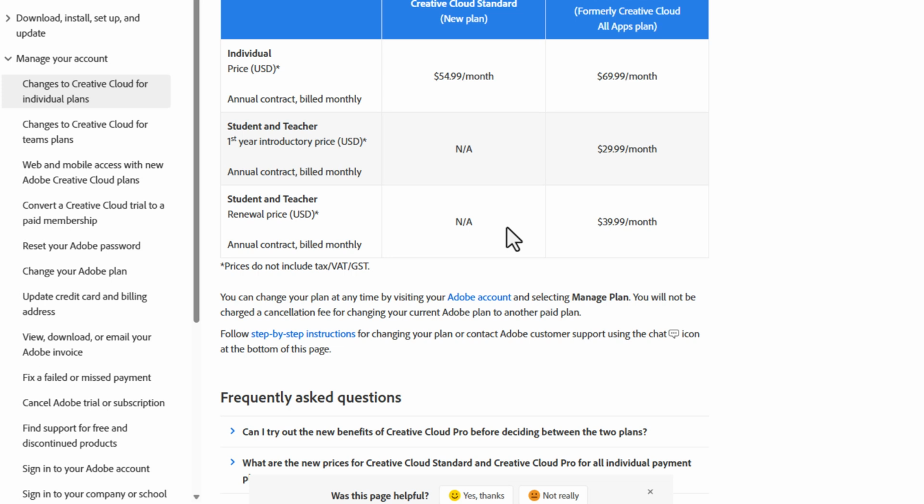So for those who work as individuals, you're definitely going to be moved to that if you don't make that change. However, it is not the same thing for students and teachers, because technically there's no option for you to make that switch, as this is going to move all students and also all instructors or teachers to the Pro plan. And that is what it is at this point. So this is it. Come 17th of June 2025, North American customers are definitely going to see a switch with the Adobe Creative Cloud plan.